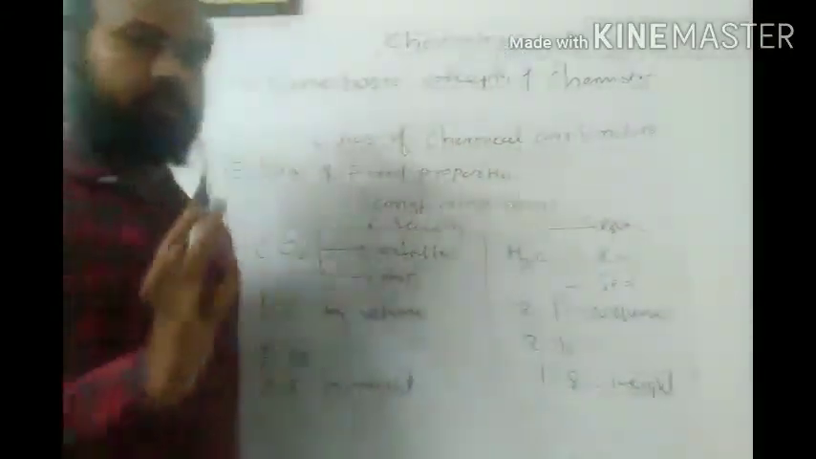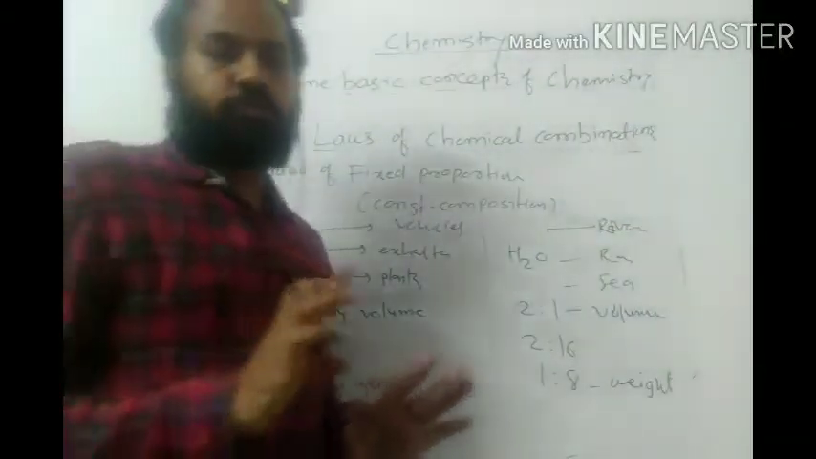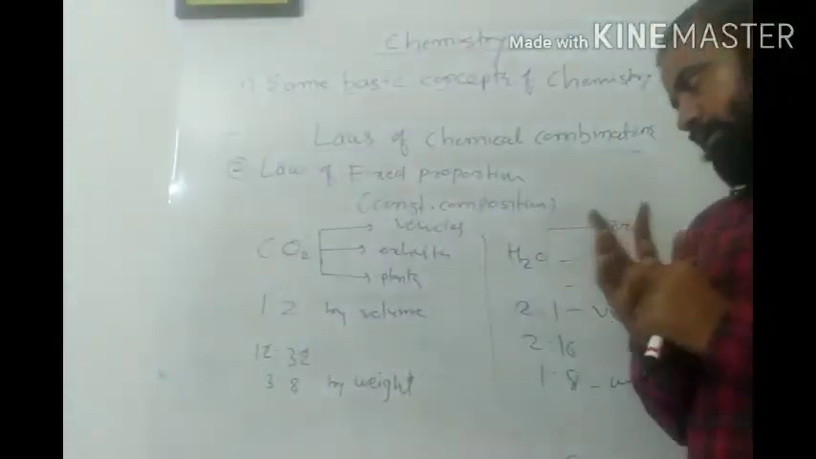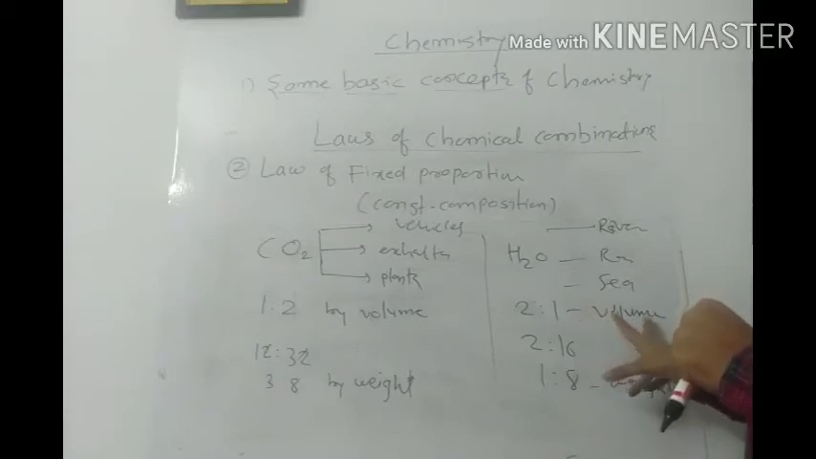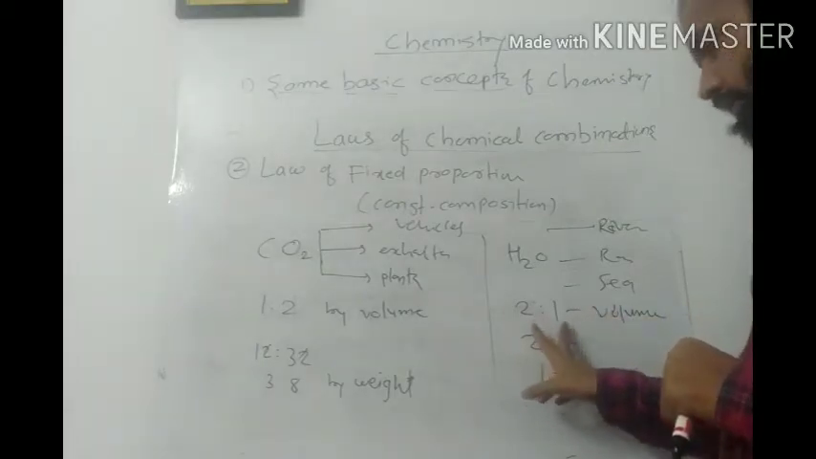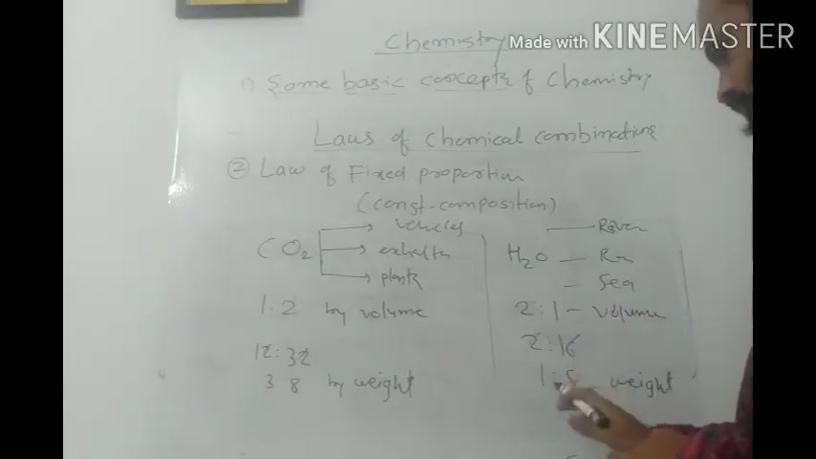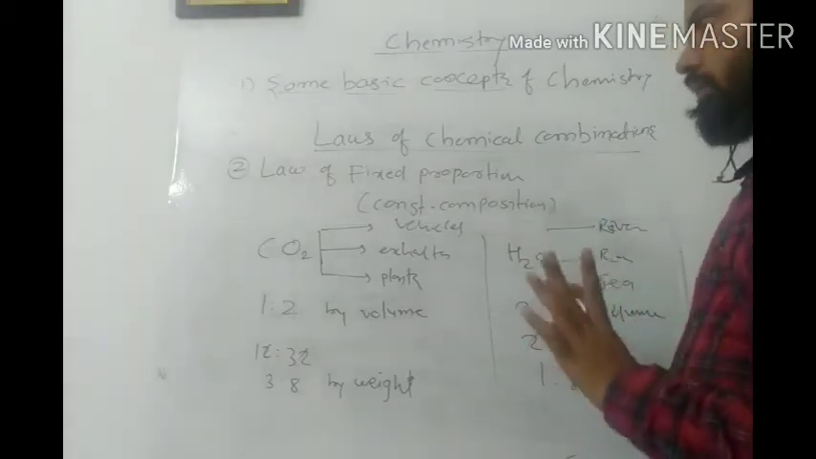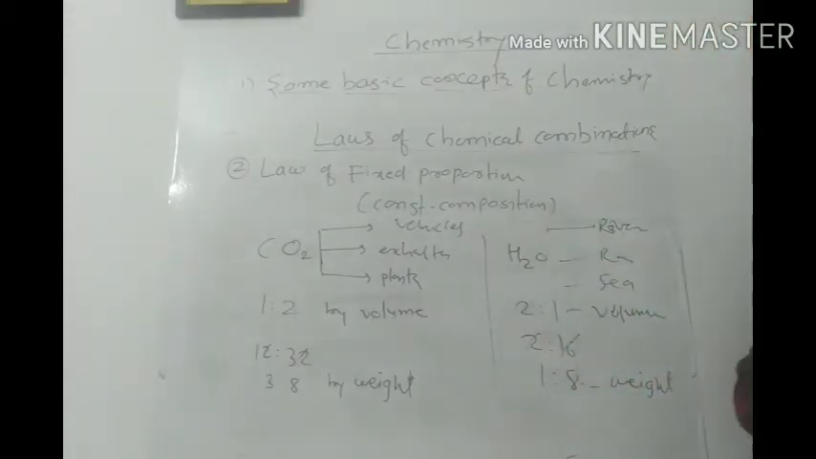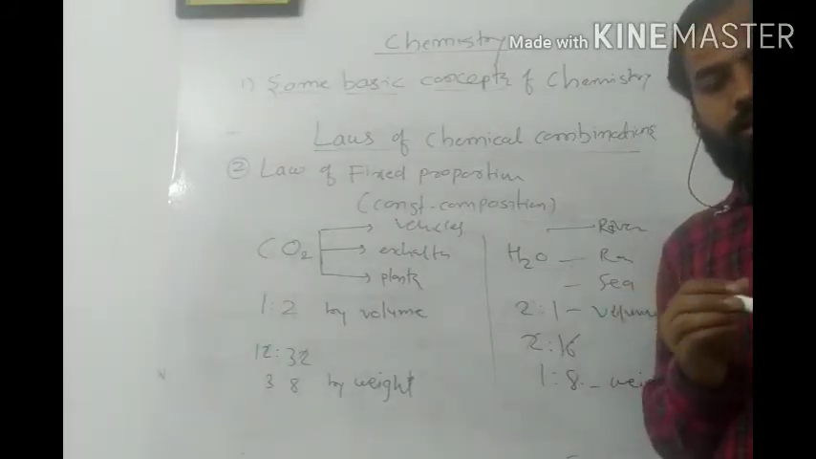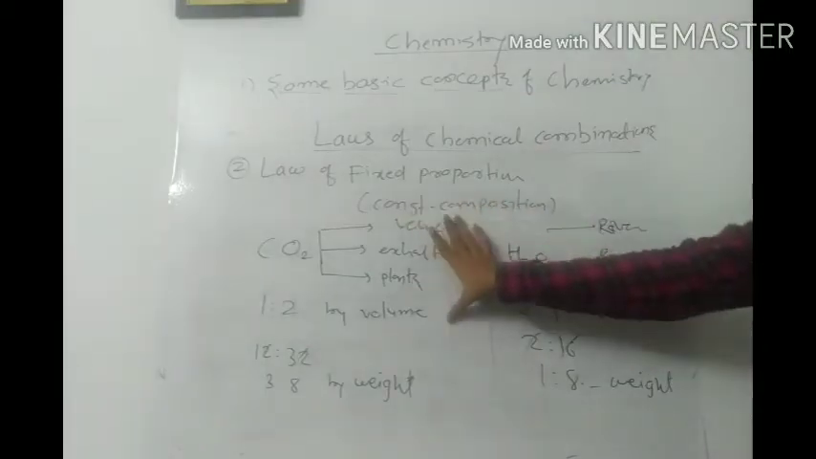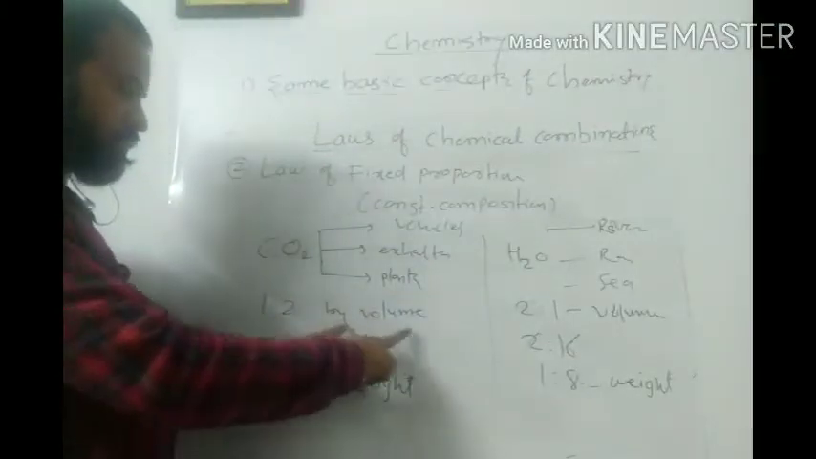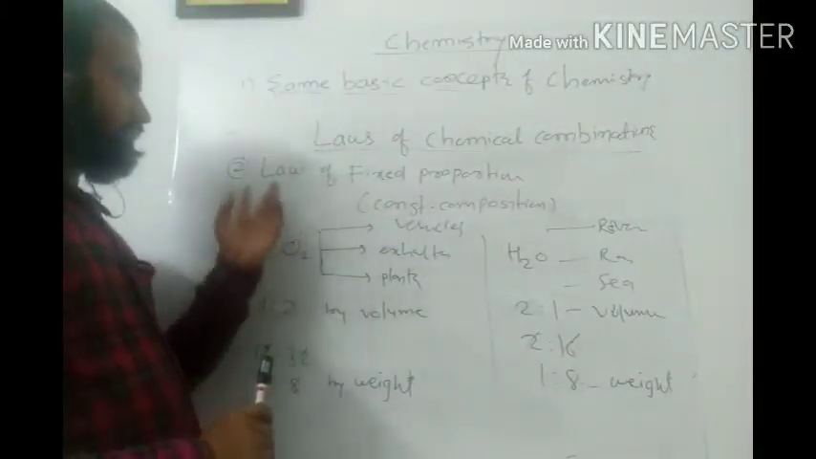So whatever the source of H2O, hydrogen and oxygen always combine in a fixed ratio. By volume it is 2:1, and by weight it is 1:8. In this way, the law of fixed proportion says that irrespective of the sources, when we combine two or more elements to get a compound, the elements are combined in a fixed ratio by weight and volume.